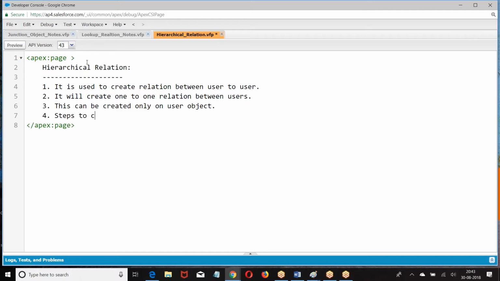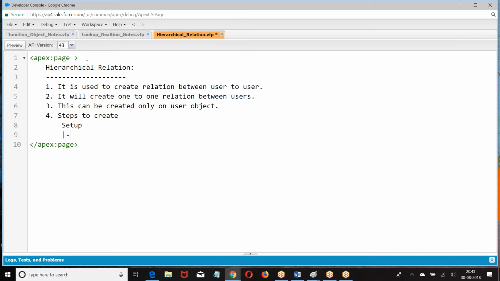Steps to create. What is the navigation? Setup, Customize.